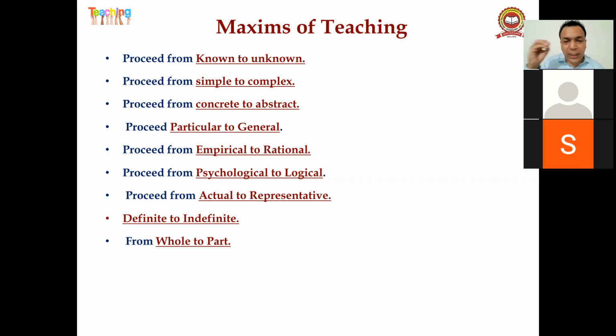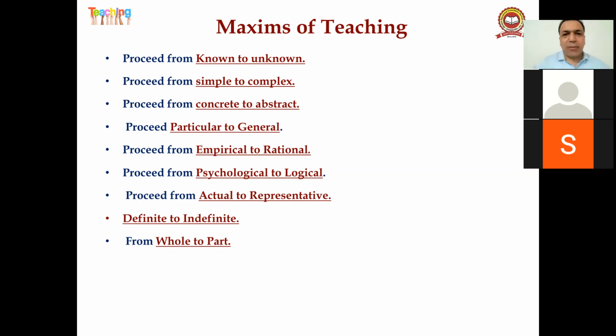And second, whatever new topic you are going to teach the student, you don't have to introduce the topic directly. You should start from the known fact to the unknown fact, because this topic is unknown for the student. So first give examples which they already know. Then bring your student from known to unknown, simple to complex, concrete to abstract, particular to general, empirical to rational, psychological to logical, actual to representation, definite to indefinite, and last is whole to part, right?